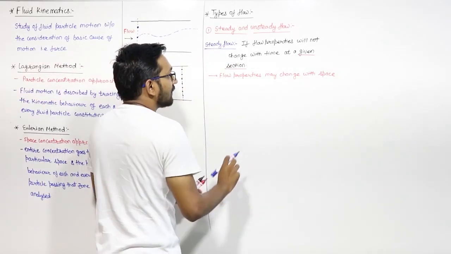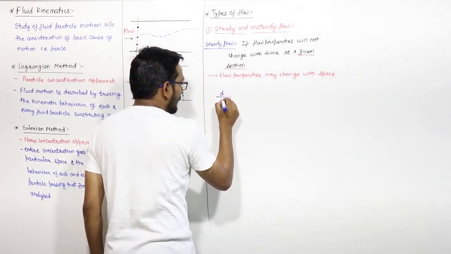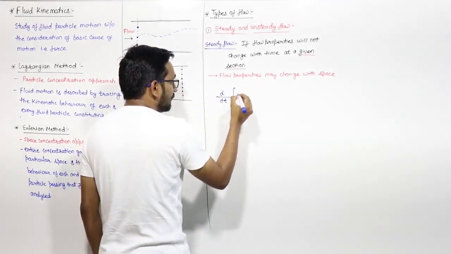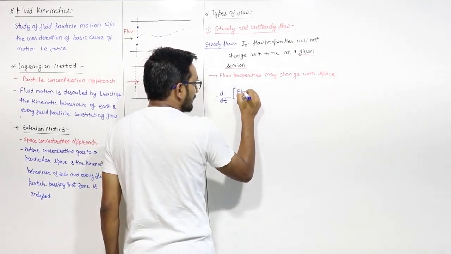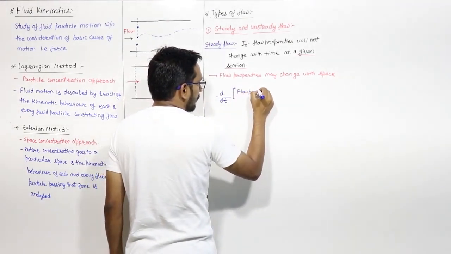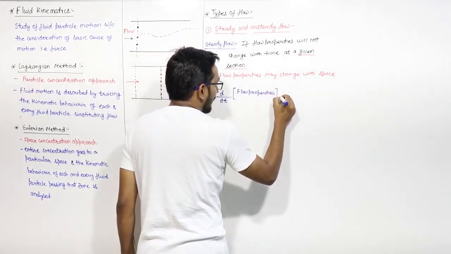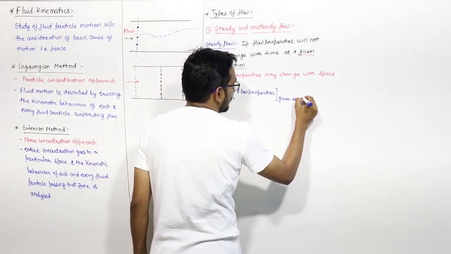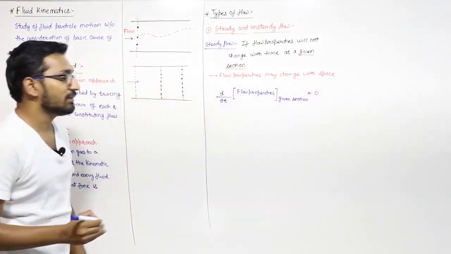If I write the change of any flow property at a given section with respect to time, d by dt, it will be equal to 0 for steady flow.